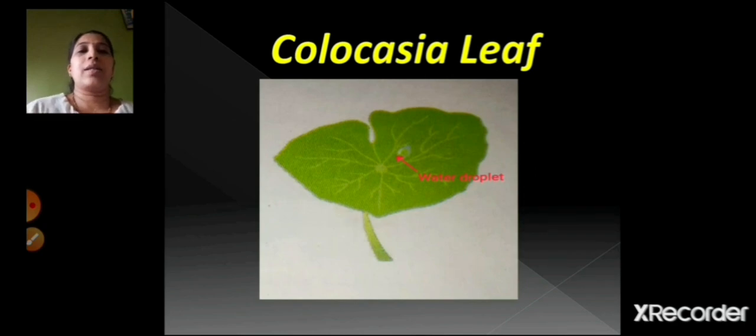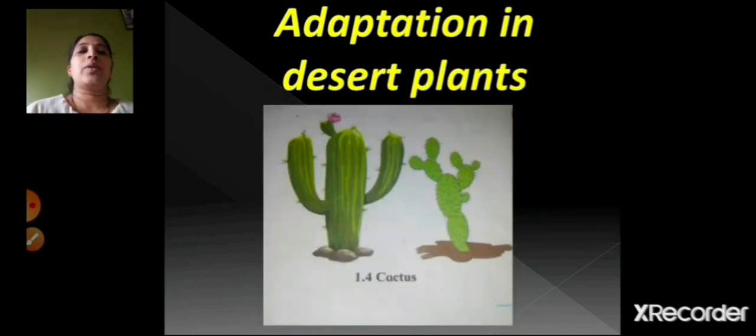Now this is the colocasia leaf. If you can see, this is the water droplet over here. So all the water does not get accumulated on this colocasia leaf. Now we are going to see about the adaptation in desert plants. So as you all know, the cactus plant grows in deserts.